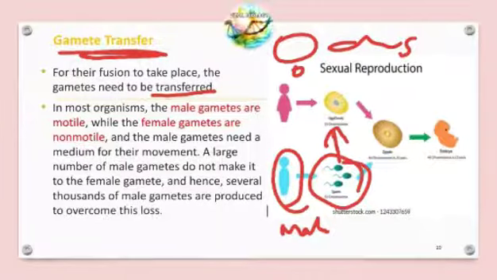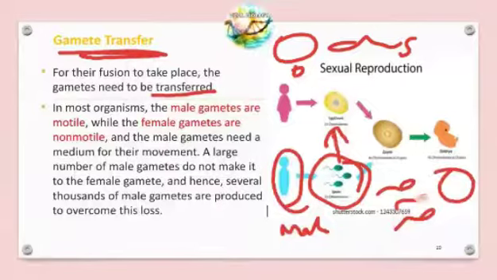A large number of the male gametes do not make it to the female gamete. Every sperm does not reach the female ovum. If one reaches the ovum and two do not, there should be thousands of male gametes produced to overcome their loss.